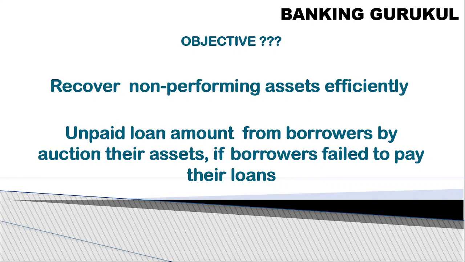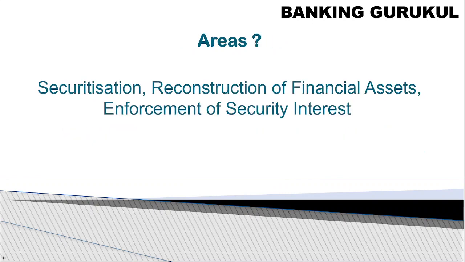See, for example, whenever you give a loan, you get some assets, and against those assets you give the loan. If the borrower does not pay the loan amount, then you sell or auction the assets, and the money you get is adjusted against your loan outstanding. What are the areas covered under the SARFAESI Act?